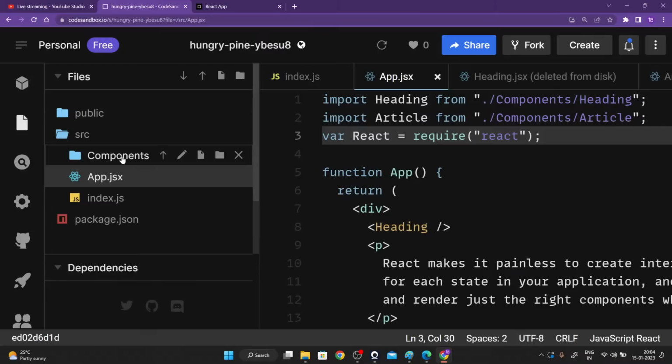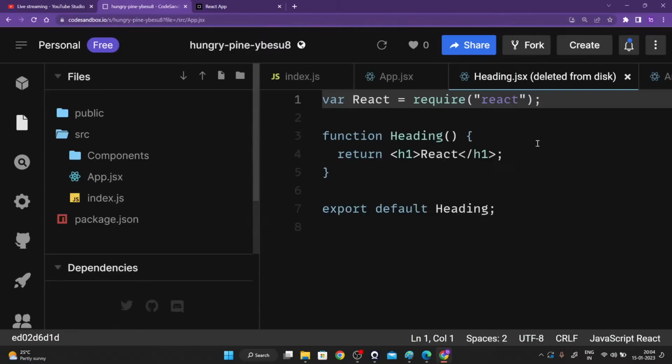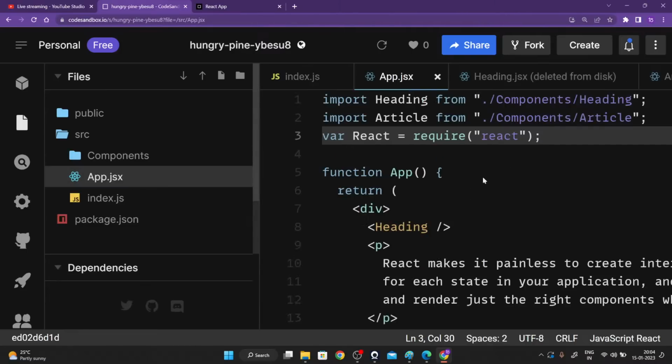Why do you remove React DOM from app.jsx? Because app.jsx is again a component. Did you use React DOM in any other places? No, right? That is the reason why. So can we use arrow functions in app? See, we will be learning about arrow functions when we start our project itself, guys. You don't have to worry about it.